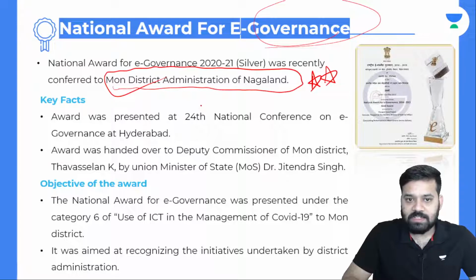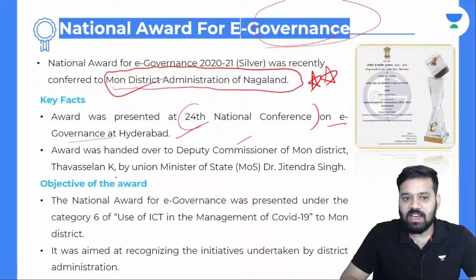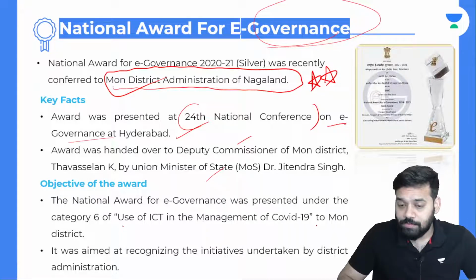This award was presented at the 24th National Conference on E-Governance that was held at Hyderabad. Award was handed over to the Deputy Commissioner of Mon District by Union Minister of State, Dr. Jitendra Singh. Objective of the award: the National Award for E-Governance was presented under category 6, use of ICT in management of COVID-19.